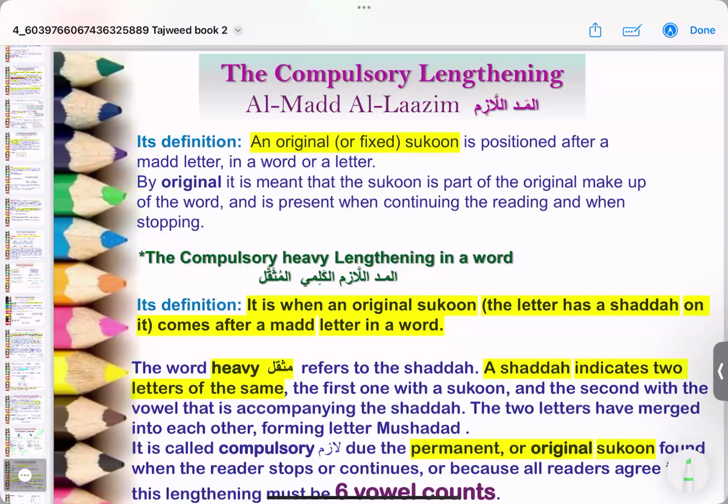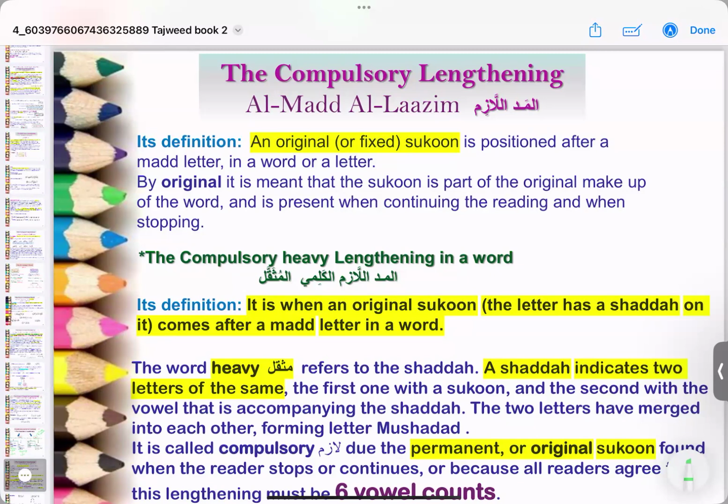So the first one, mad lazim, and we are looking at kalmi now. Its definition is, what is mad lazim? It's an original or fixed sukoon. When I say original or fixed sukoon, it means that it's not the sukoon that you present to a word when you stop. This sukoon is a part of the word. It's an original sukoon. It's not something that you presented, like when I stop at a word, I present a sukoon and stop. No, we're not talking about that sukoon.